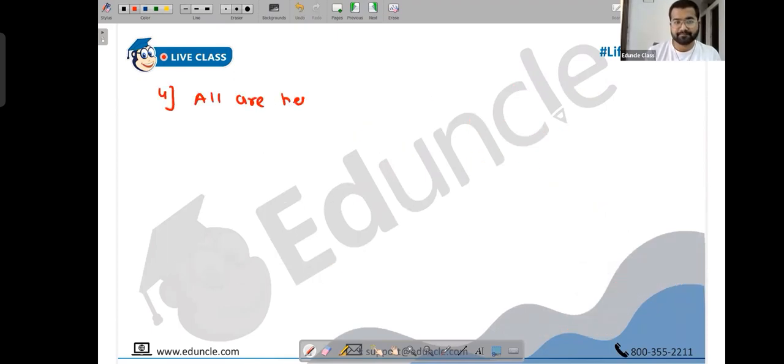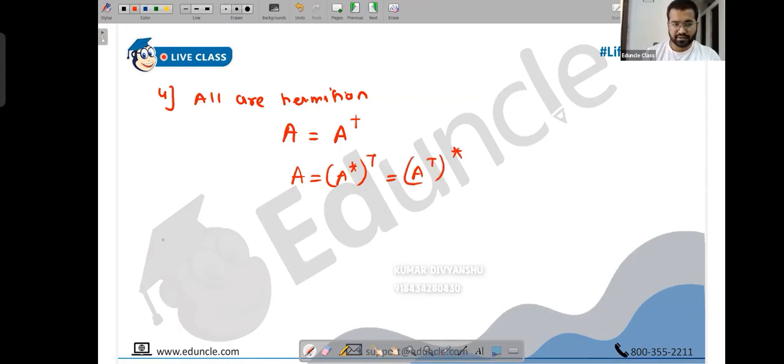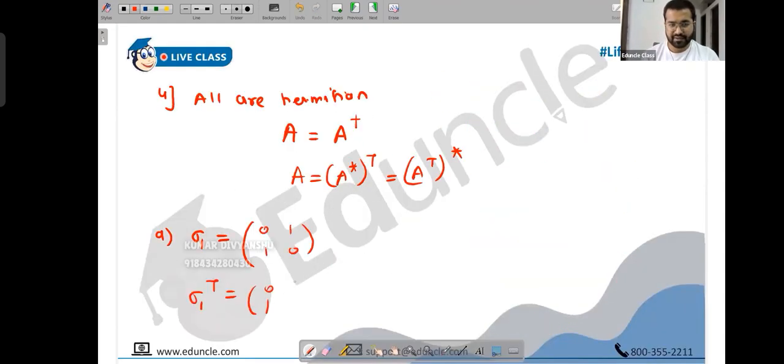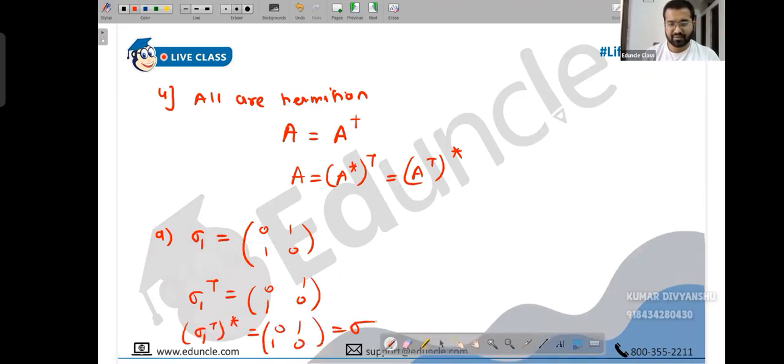Number 4: all are Hermitian. If you don't believe, we can always check. What is the definition of a Hermitian matrix? A dagger should be equal to A. Dagger basically means conjugate of transpose or transpose of conjugate. Let's start with sigma 1, which is 0, 1, 1, 0. Its transpose is 0, 1, 1, 0. The conjugate is real, so it doesn't change. As you clearly see, this is equal to the original, so sigma 1 dagger is equal to sigma 1.